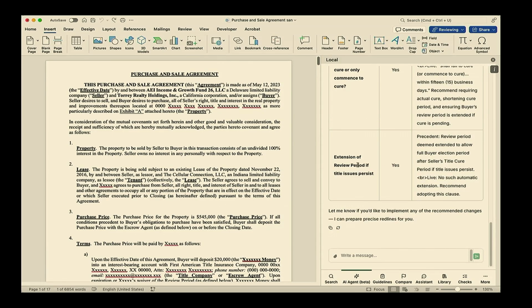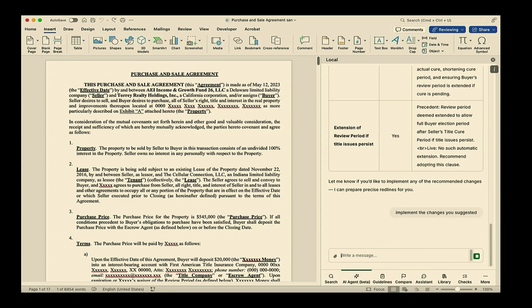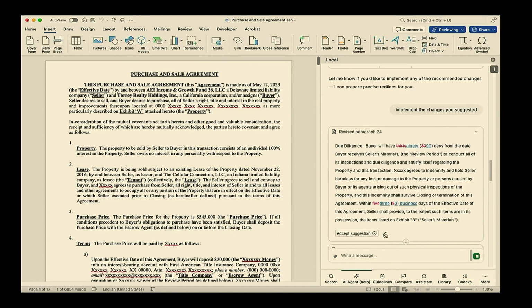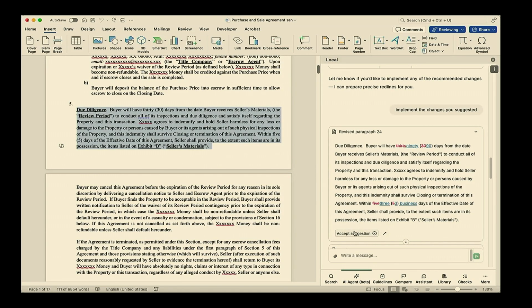So now that we have a short list of improvements, I'm actually going to have the drafting agent write the contract for me. I'm sure everyone who's used an AI coding agent is familiar with this part. We just tell it, show me the changes. And what's going to happen is it's going to stage the changes for me in a diff view so that I can easily review the changes it plans to make. And should I be happy with those changes, I can accept them into my document in a single click, or I can prompt it to revise or give it alternative feedback, much as you would with a coding agent.